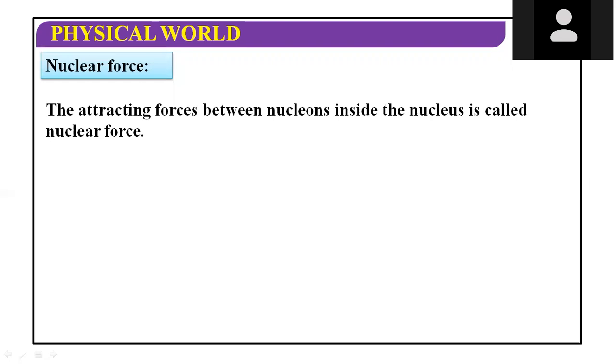So it is the attracting force between nucleons. What is a nucleon? Nucleons are the constituents of the nucleus, protons and neutrons. So here we are studying the force between protons and neutrons.